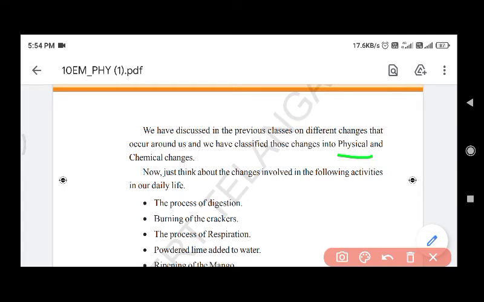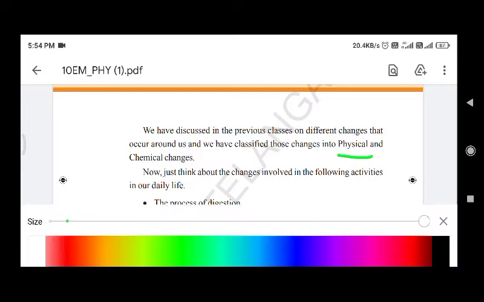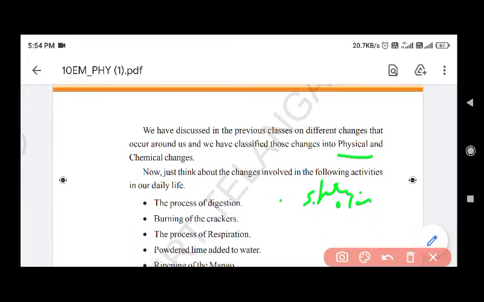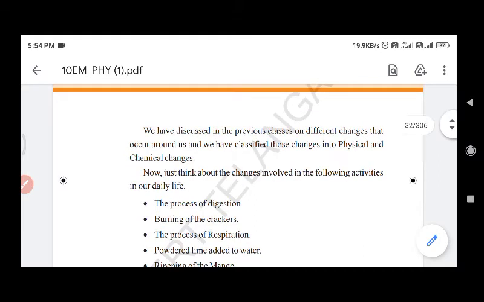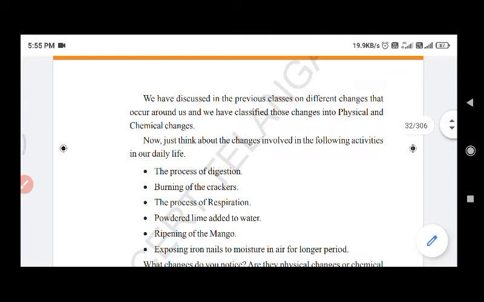In physical change there is only a change in state, color, shape. No new substance is formed. That change we consider as physical change. Chemical change means along with the physical changes there is a change in composition. Such change we say is a chemical change.